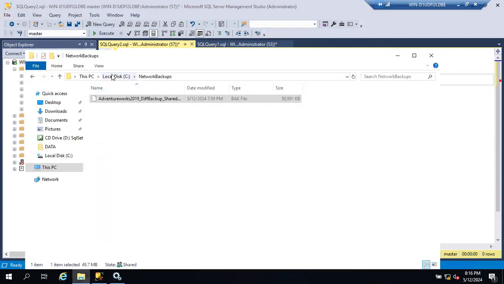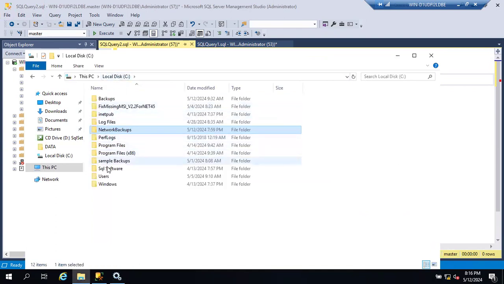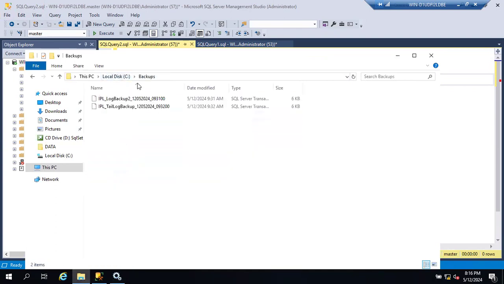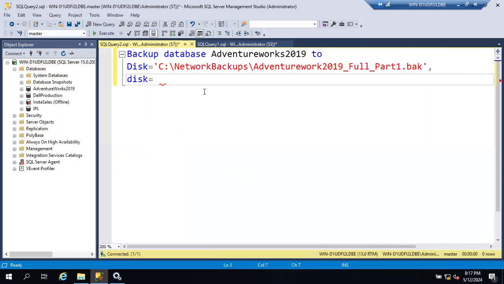Second path I'm going to give. We have one more path, right? C backup, something like that. This time I'll give this path, single quotes, Control V, and Control C, backslash, Control V, part 2.